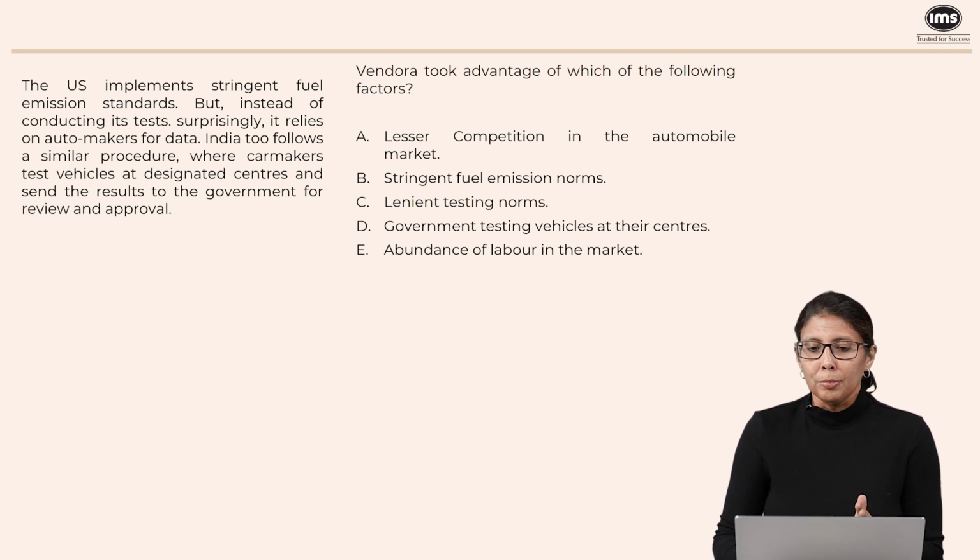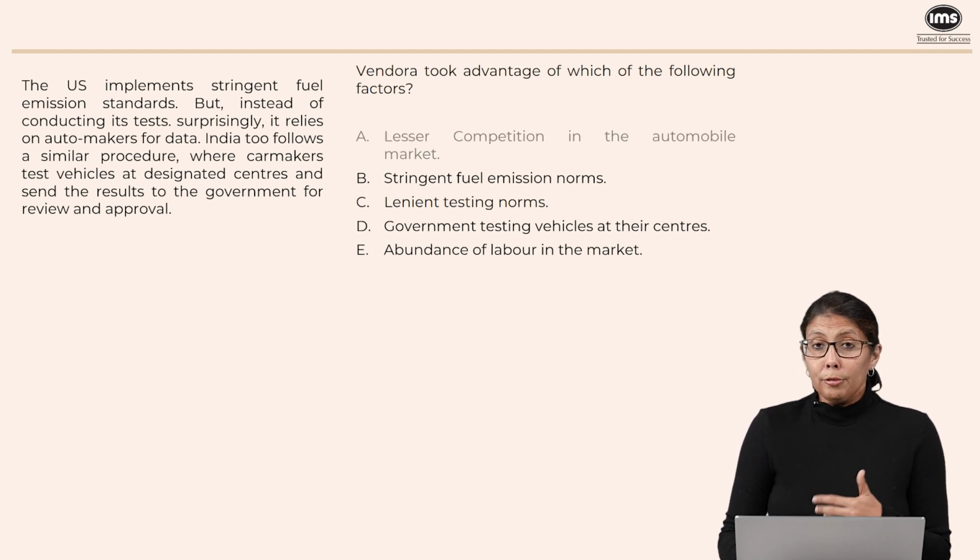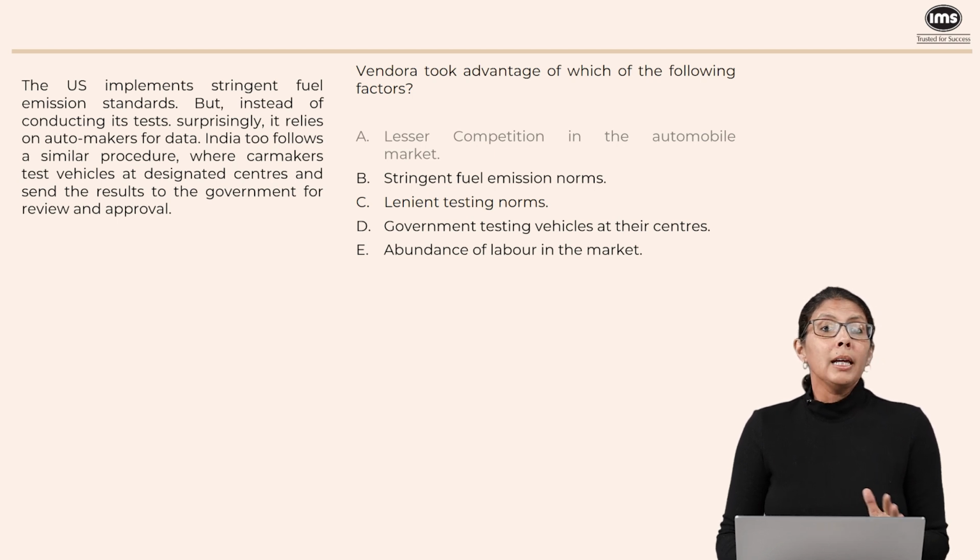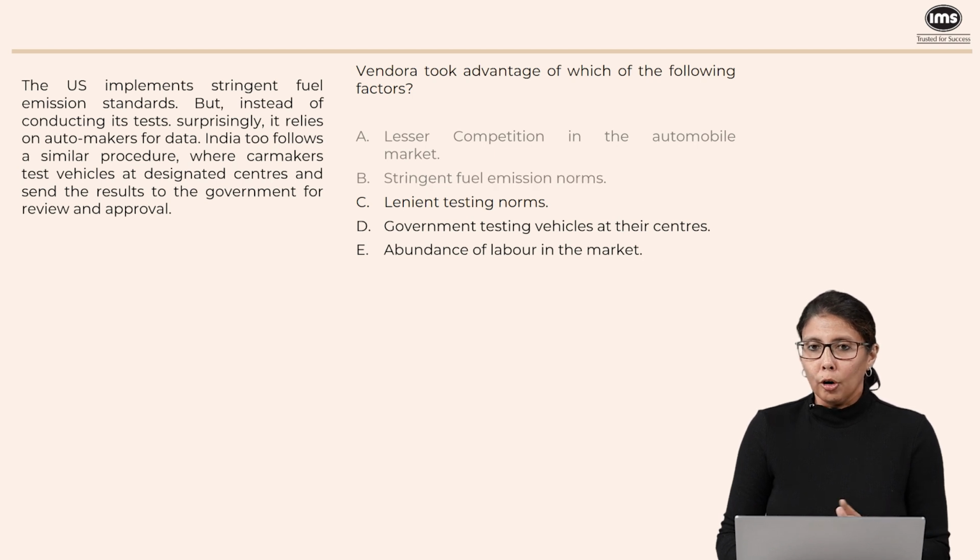Now let's take a look at our options. Lesser competition. Competition is not really the reason for Vendora's taking advantage. So what you have to understand is that yes, there was competition and therefore Vendora tried to cheat. But what allowed it to cheat is what this question is asking you. That has nothing to do with competition. So option A is eliminated. Stringent fuel emission norms. If in fact the fuel emission norms were even stricter, then Vendora may not have been able to cheat. So this is not what allowed it to cheat and therefore option B is gone.